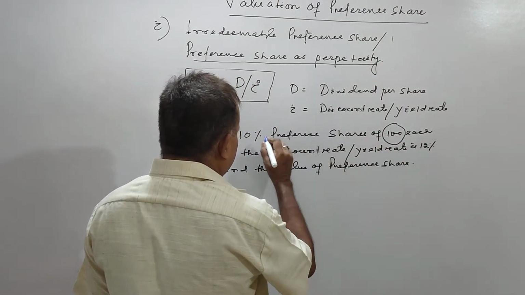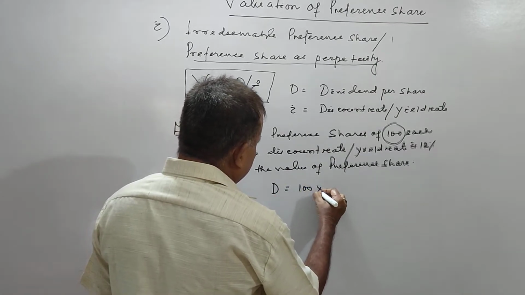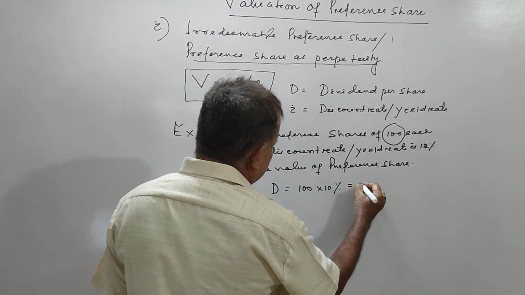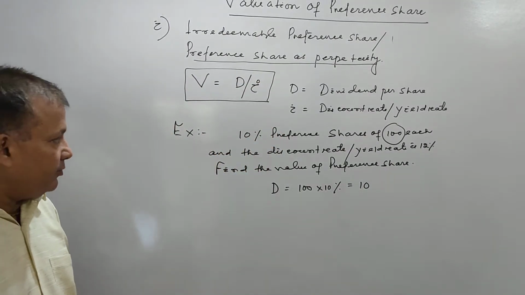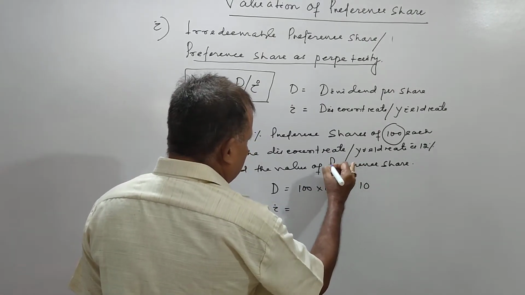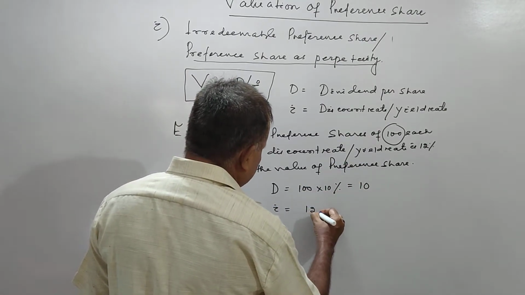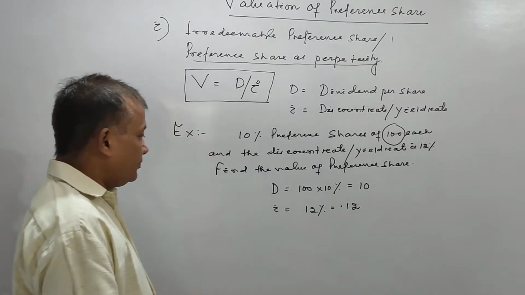So 100 rupees into 10% dividend will be 100 into 10%, it will come to 10 rupees. Dividend 10 rupees. Or yield rate is 12%. That is 0.12.